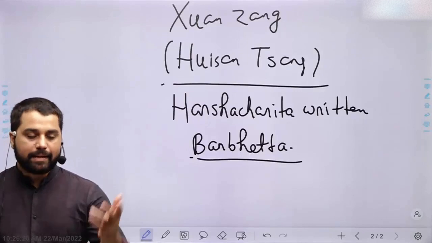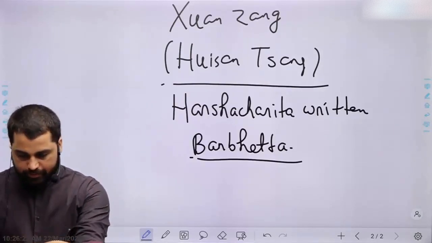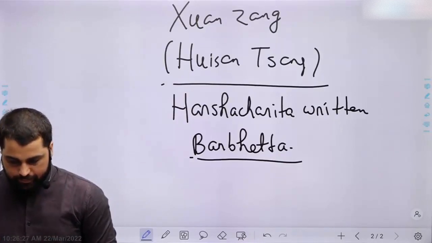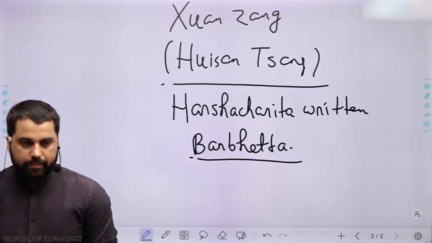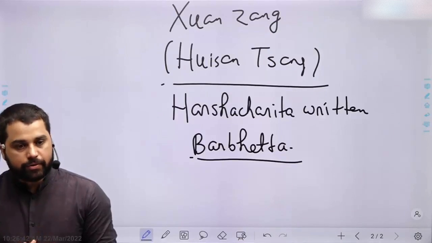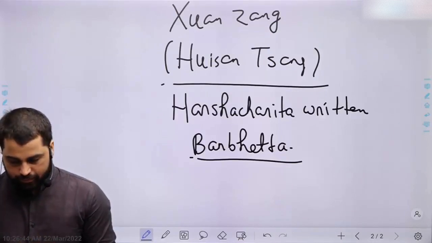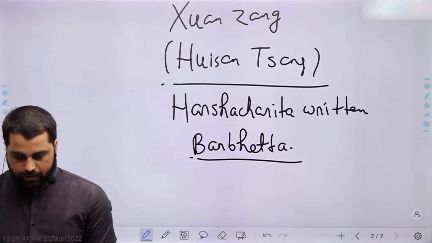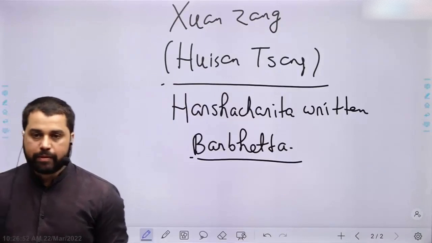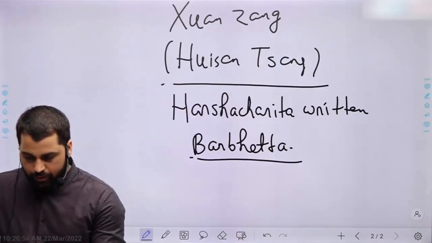He became king at the age of 16. He acquired Kannauj and moved his capital to Kannauj itself.